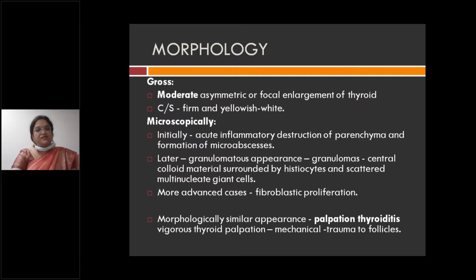So palpation thyroiditis has a morphologically similar appearance, caused by vigorous thyroid palpation, which causes mechanical trauma to the follicles. You can see it is similar to granulomatous thyroiditis or de Quervain's thyroiditis. So the differential diagnosis for thyroiditis includes palpation thyroiditis, where you similarly have excessive inflammation in the thyroid parenchyma.